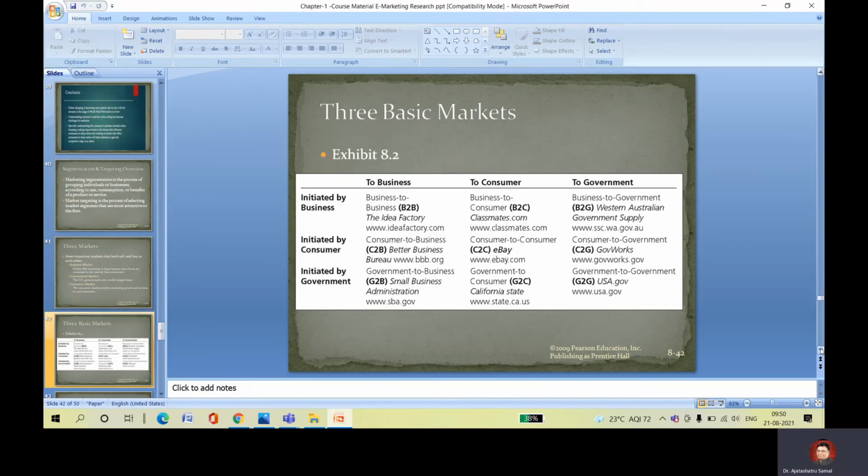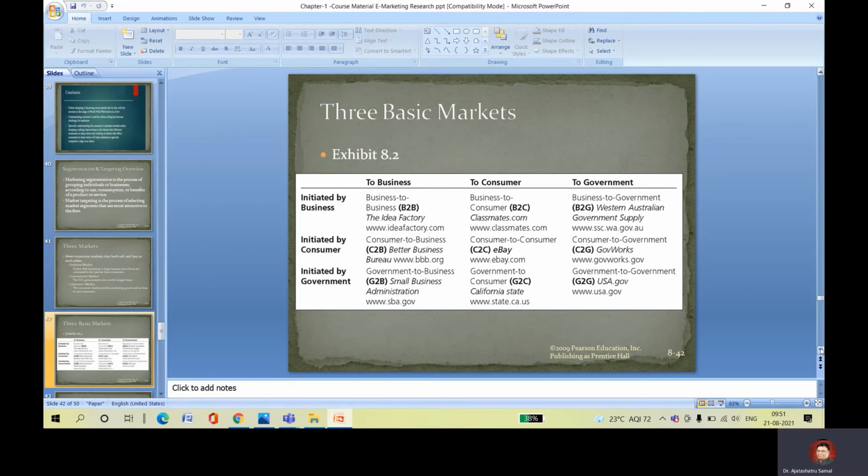Three basic markets: business, consumer, government. Initiated by business, business to business, the best example is ideafactory.com. Business to consumer, B2C, I told you, classmate.com. Business to government, Western Australian government supply, www.ssc.wa.gov.au. So these are called business to government.